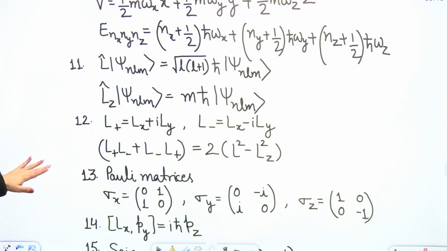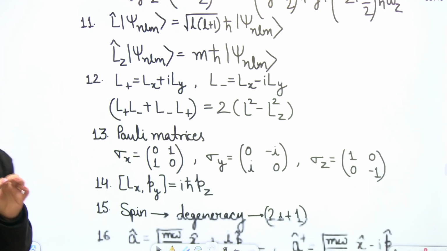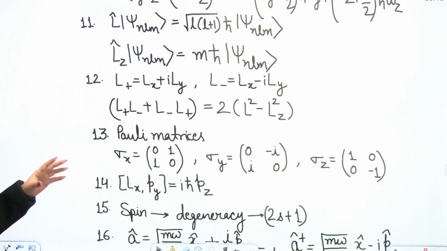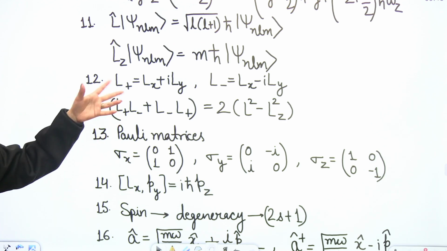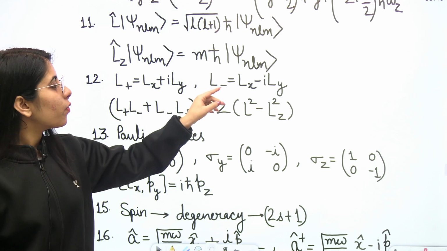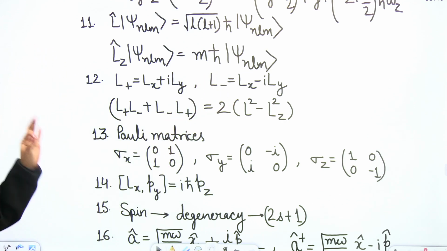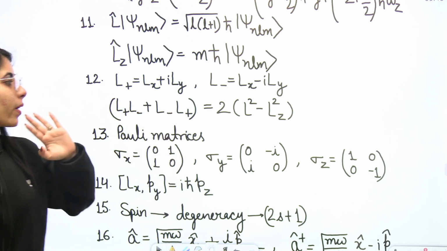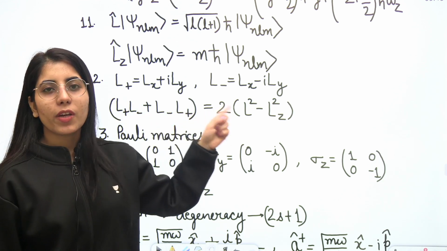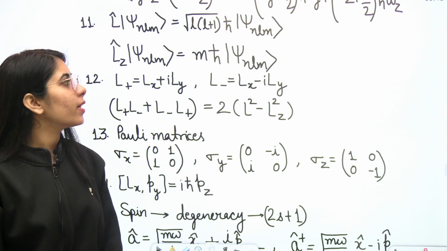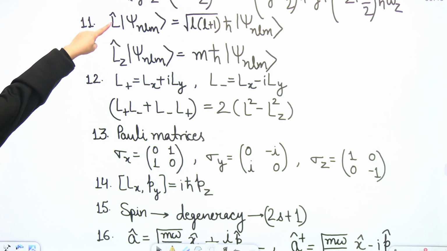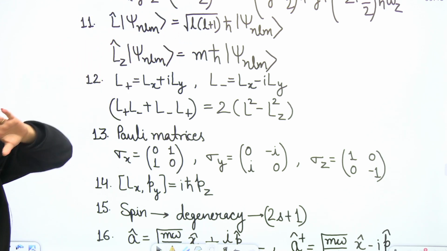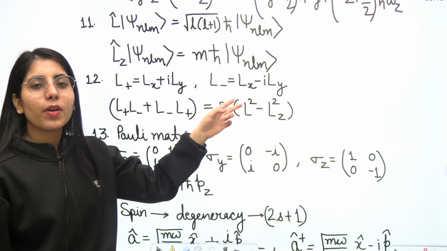Next, if I'm going to talk about the L positive and L negative values, like we have already observed the S positive and S negative values, how will we write the L positive and L negative values? In the same way, L_x + iL_y for L positive, L_x − iL_y for L negative. In the same way, you can see here for L positive L negative plus L negative L positive, the value you are going to get finally in terms of L² and L_z. Why in terms of L² and L_z? Because you know their eigenvalues. You know when you operate them on a particular state, what value you will get. That's why we prefer to write them in terms of L² and L_z.